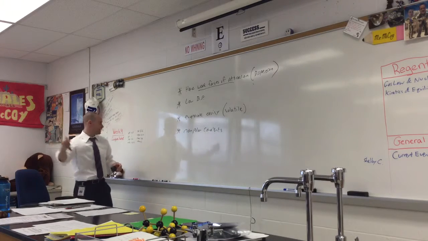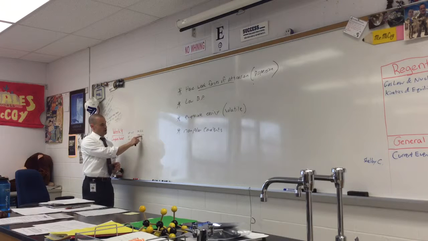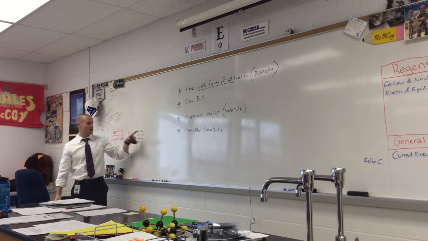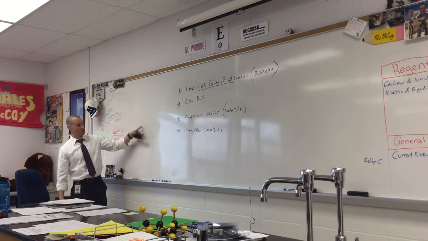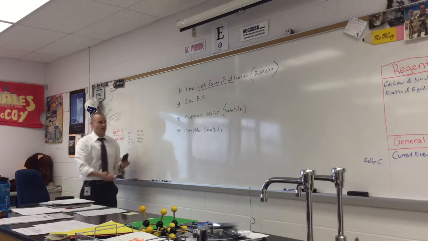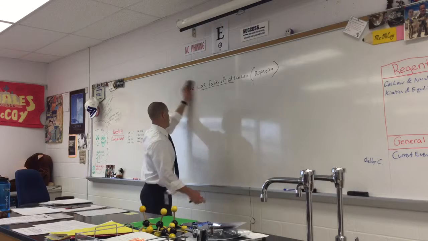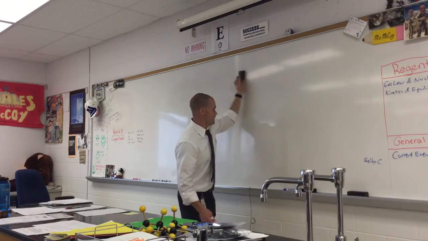Just for your knowledge here, methanol boils at 64.7, ethanol at 78.4, acetone at 56, isopropyl alcohol 82.6. All of them are lower than water, which is 100. So I just wanted to prove it. Those are actual numbers. So again, they're weaker forces, therefore they boil at lower temps.